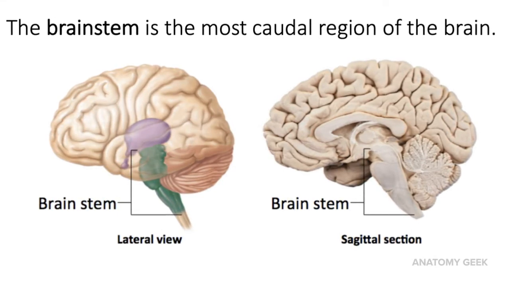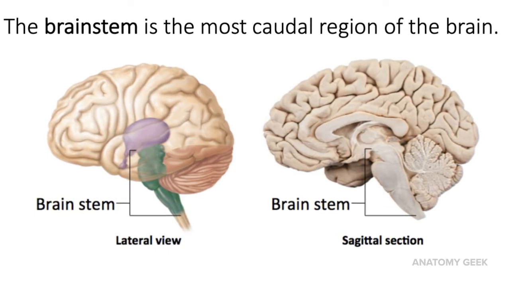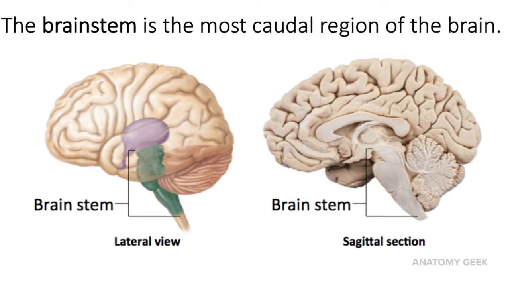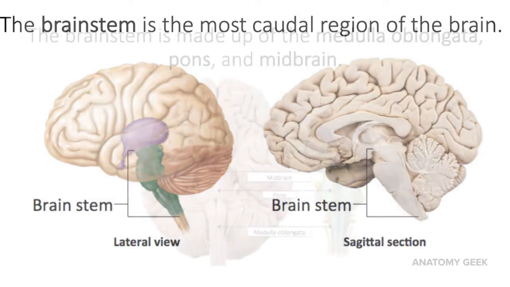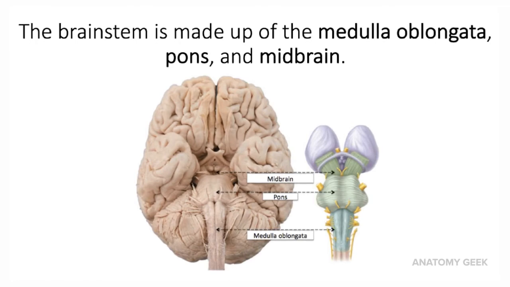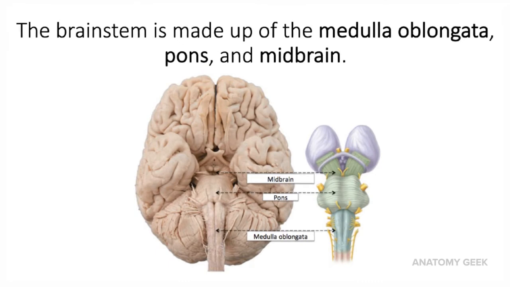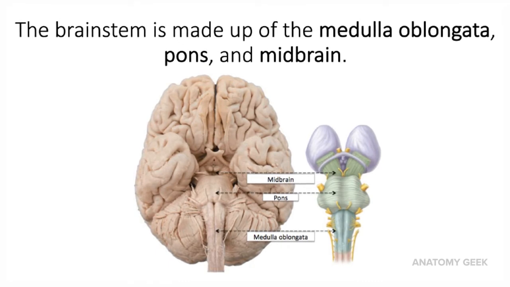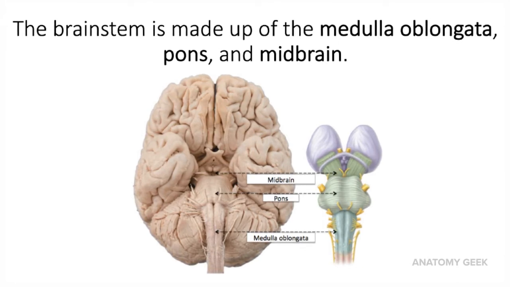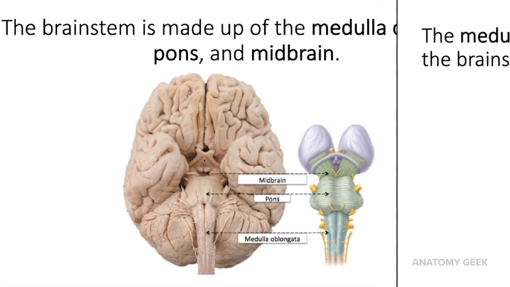Remember that caudal means towards the tail, and it is an important directional term that we need to know for the central nervous system. Now, the brain stem is made up of the medulla oblongata, the pons, and the midbrain. Notice those yellow fibers that emerge from the brain stem. Those are cranial nerves, and we will discuss cranial nerves later in this unit.